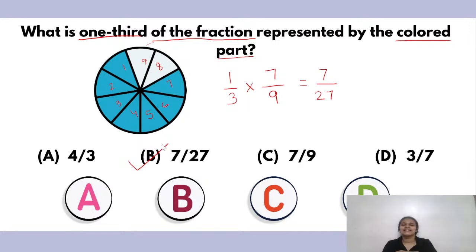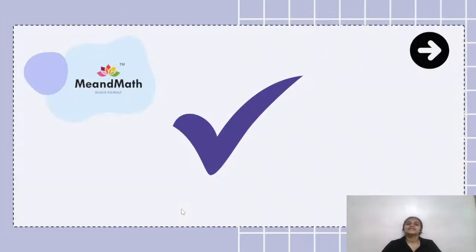It was B only, children. Yes, it was B only. Yes. So correct answer is B. How? As I just showed you all. They said 1/3 of the colored portion. So this was the colored portion, right? So 1/3 of this. And when I find out, 7 upon 27 is the correct answer. All right. I hope everybody understood. Okay. Great. All right. So B was the correct answer.